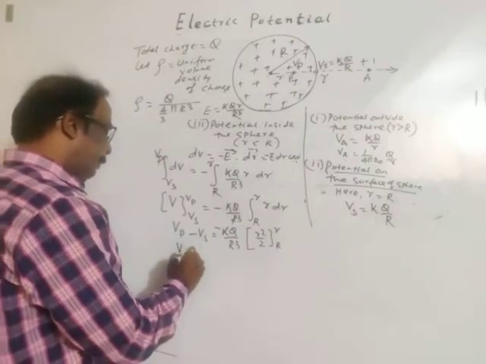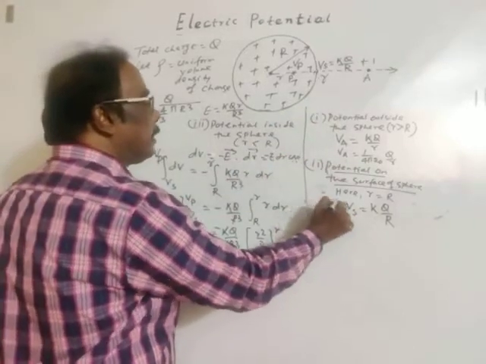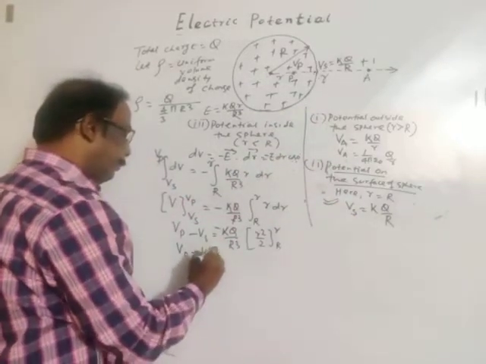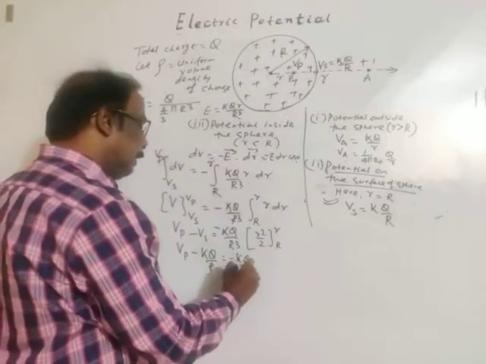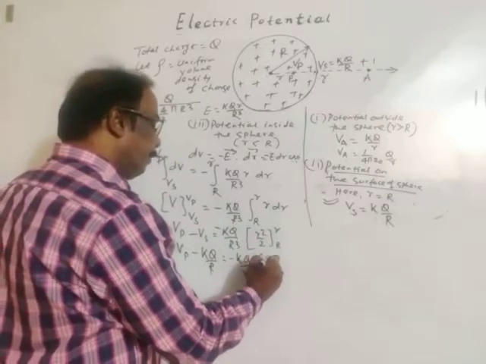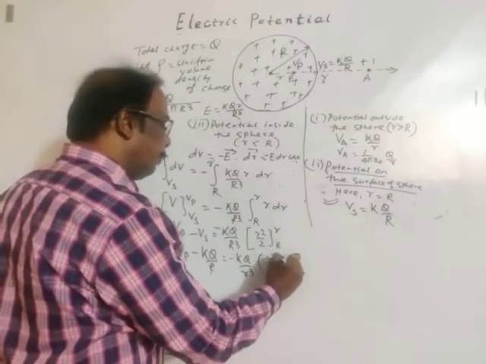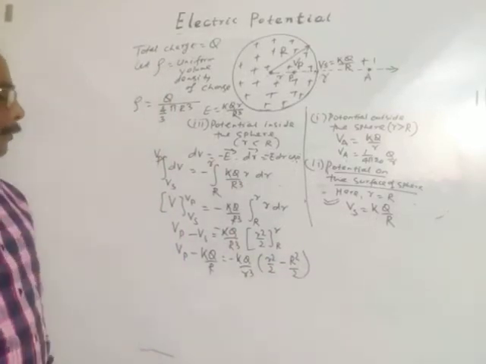Then Vp minus V at surface, K Q by R, is equal to minus KQ by R cube into r square by 2 minus R square by 2. Note it down first.